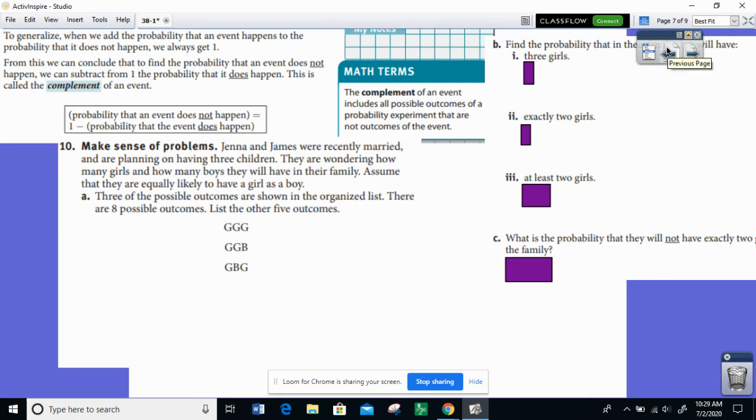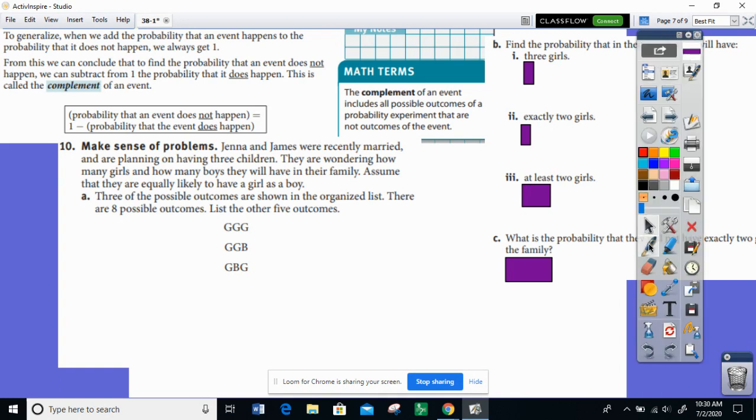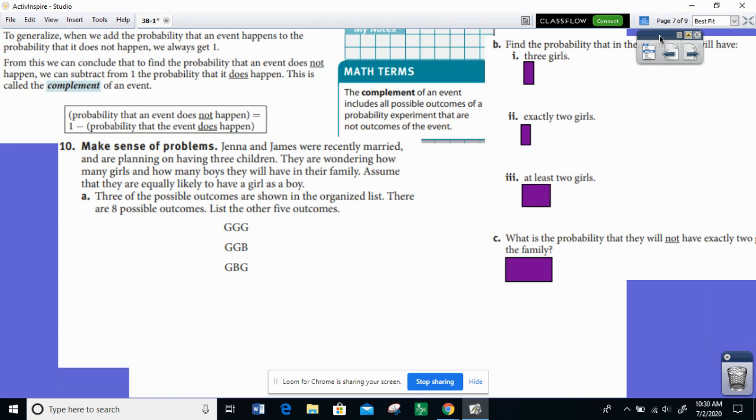So here's another summary. To generalize, when we add the probability that an event happens to the probability that it does not happen, we always get 1. From this, we can conclude that to find the probability that an event does not happen, we can subtract from 1 the probability that it does happen. This is called the complement of an event. So we already saw this in an answer earlier. The probability that an event does not happen is 1 minus the probability that the event does happen.